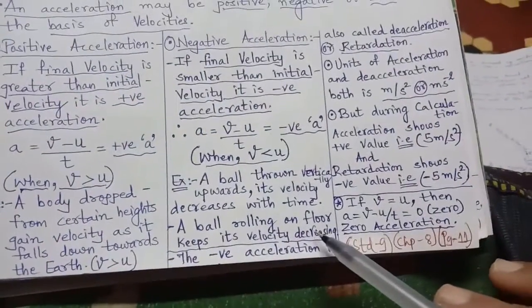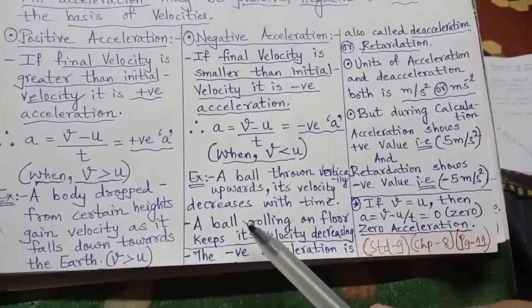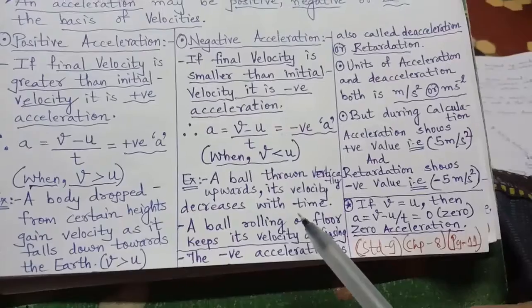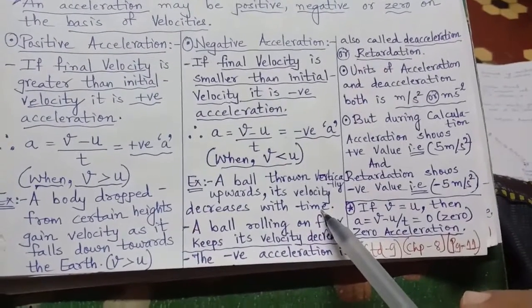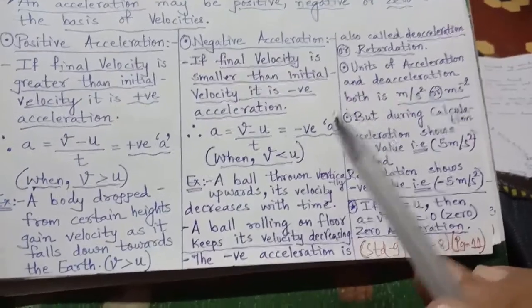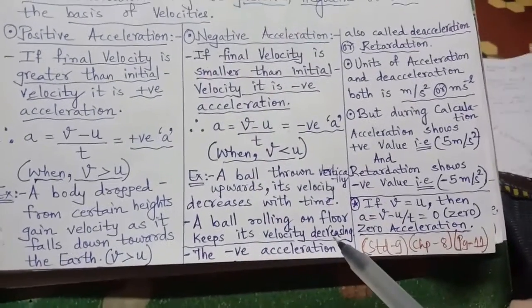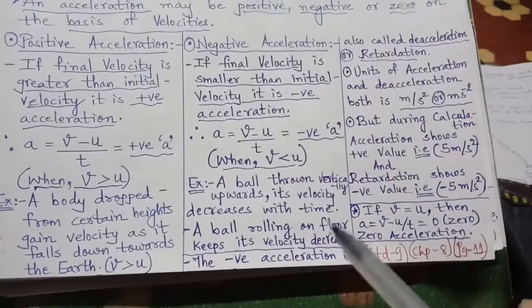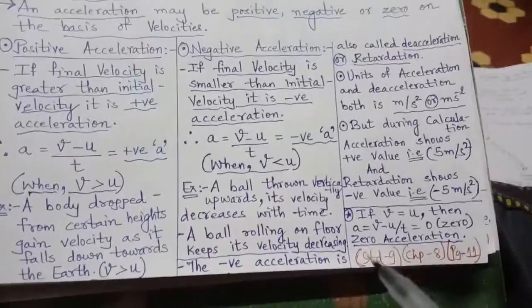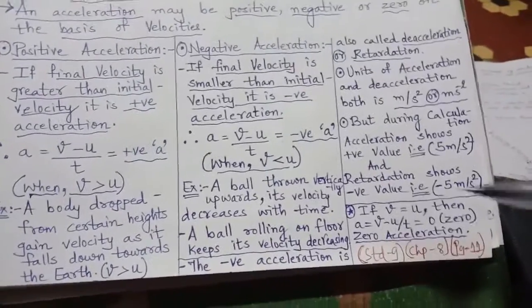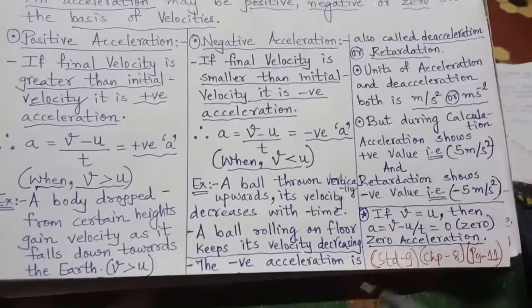Here if the ball is thrown from down to up, vertically upward, what happens? It decreases its velocity with time. Initial velocity when you have thrown will be larger, because as it goes towards height, it will gradually come down.